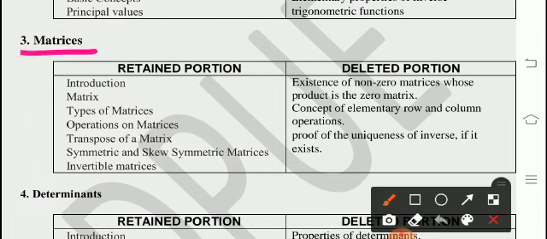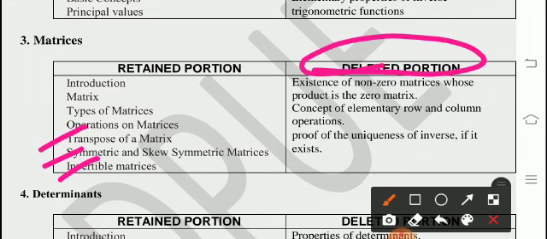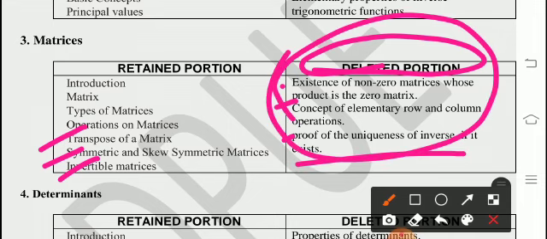And from the third chapter, matrices, retained is introduction, matrix, types of matrices, operation on matrices, transpose of a matrix, symmetric and skew symmetric matrices, and invertible matrices. Deleted portion is existence of non-zero matrices whose product is the zero matrix, concept of elementary row and column operations, and proof of uniqueness of inverse if it exists. Is deleted.